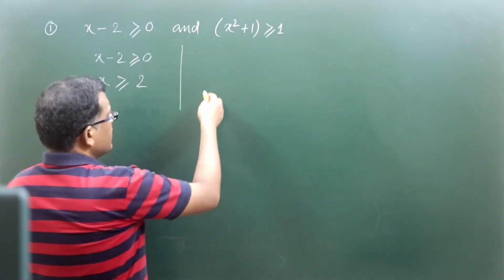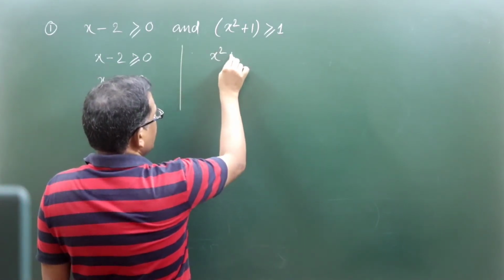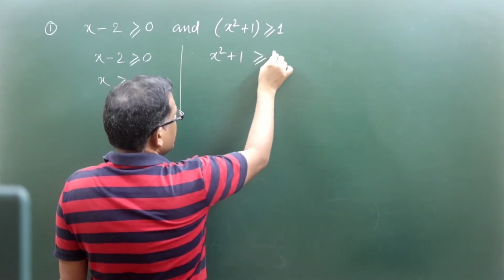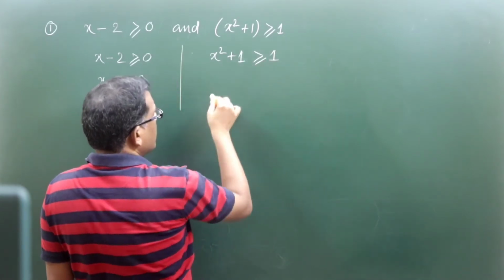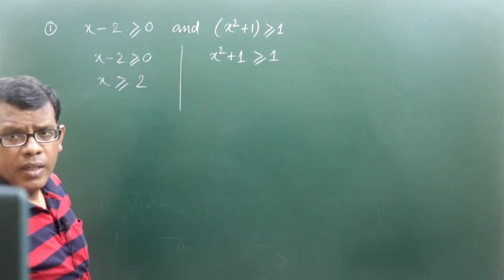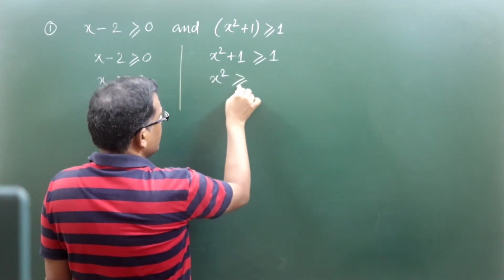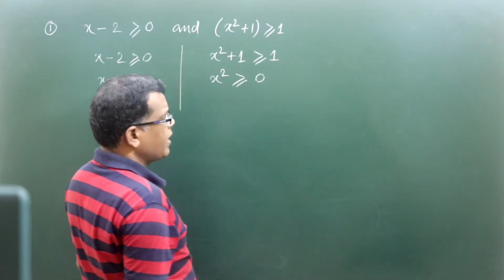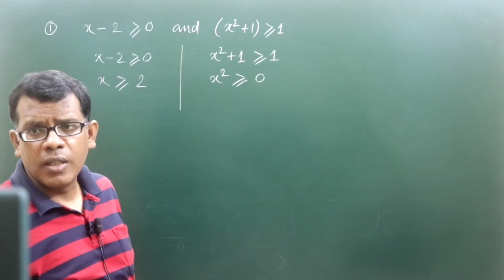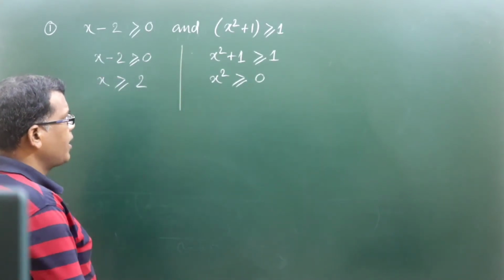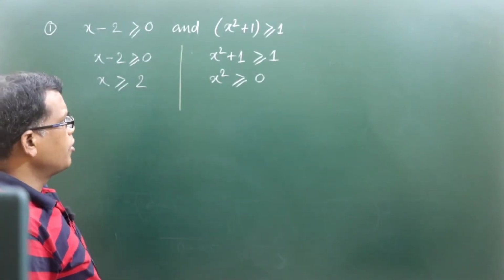Now the second inequation is concerned where it is saying that x square plus 1 is itself greater than or equal to 1. So can we write down x square is greater than or equal to 0, 1 going to that side, plus 1 minus 1, it will be 0. So x square is greater than or equal to 0.